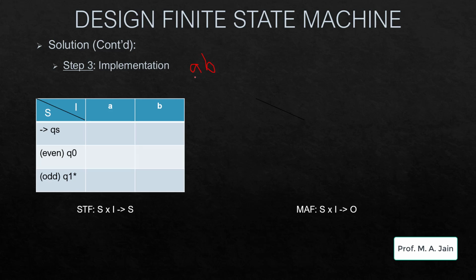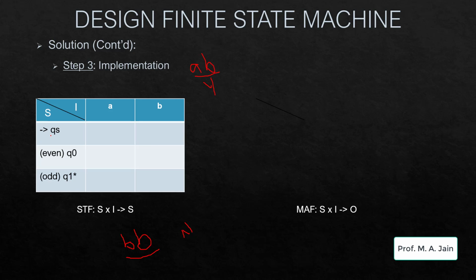Here we can clearly see that the input contains an odd number of B's, so the output generated will be Y. Yes, the given input string is valid. Now suppose our input string is BB. Here we can clearly see that the input string contains an even number of B's, so it will end up in the Q0 state and generate the output N, that the given input string was not valid.